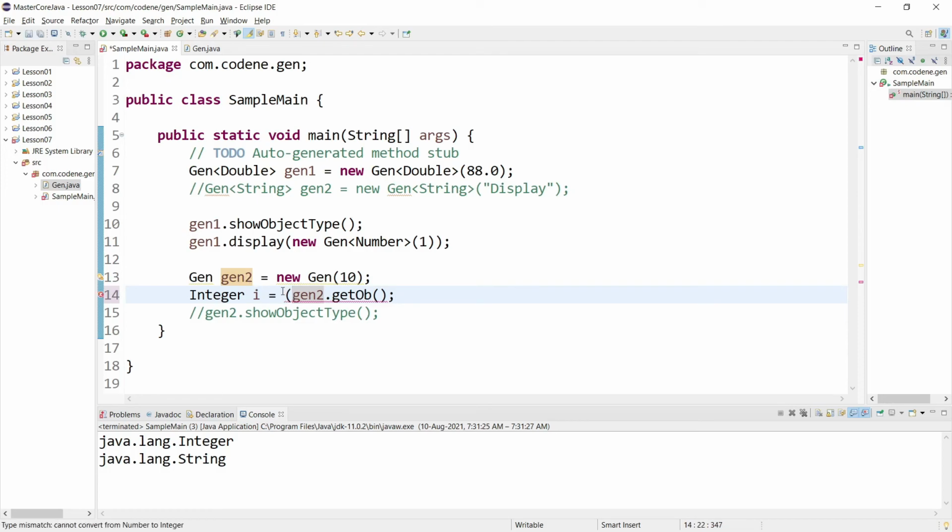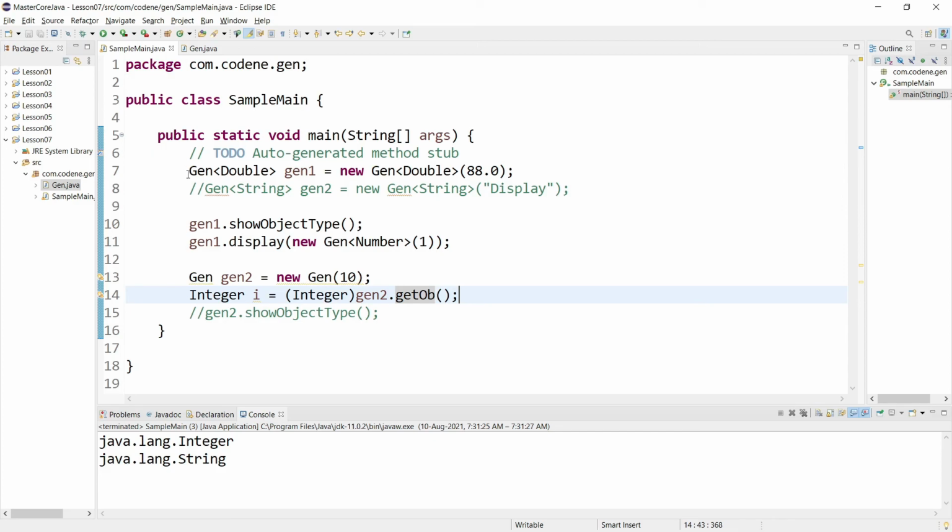So what we need to do, we need to use casting. In that case simply we'll write Integer, okay, because we are getting the object back and we are expecting Integer only, so we are doing the casting, and you see immediately the error is gone. So Java also supports raw type, but keep in mind whenever raw type is used and you want to retrieve the object back, you need to use casting, okay. So that is how raw type is also supported in Java.